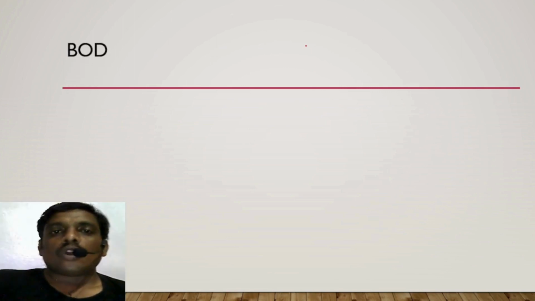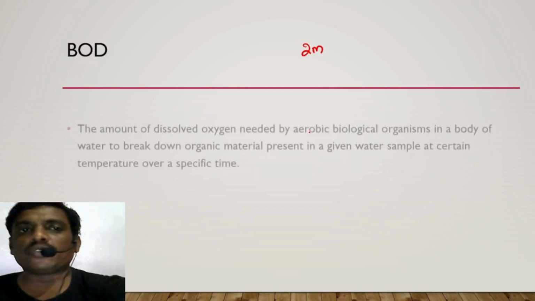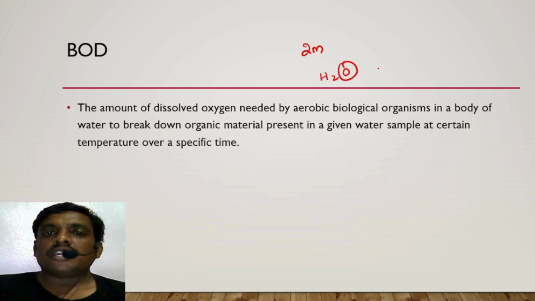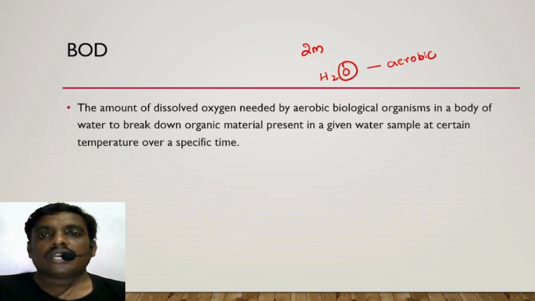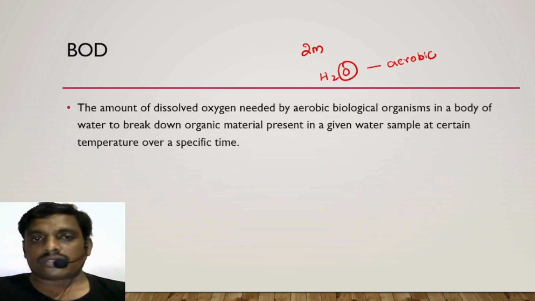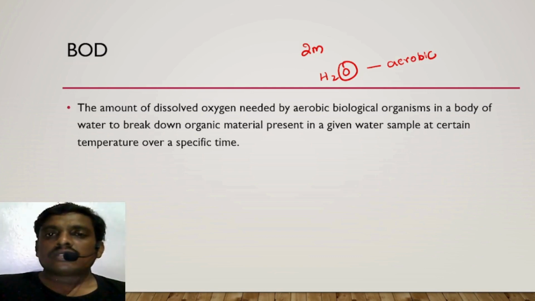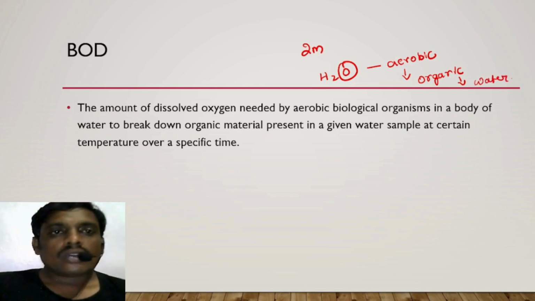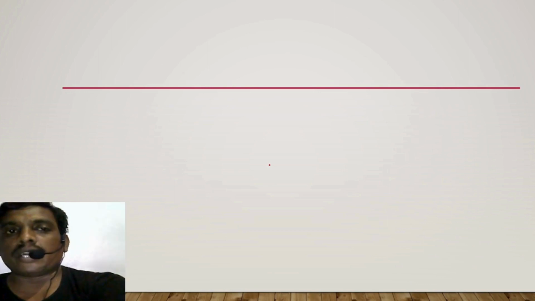Next, one more important 2 marks question. BOD, what do you mean by that? It is the amount of dissolved oxygen needed by aerobic organisms in a specific aquatic ecosystem. This oxygen helps these aerobic organisms, or aerobes, to break down organic material present in the water sample. This is biological oxygen demand, an important question.